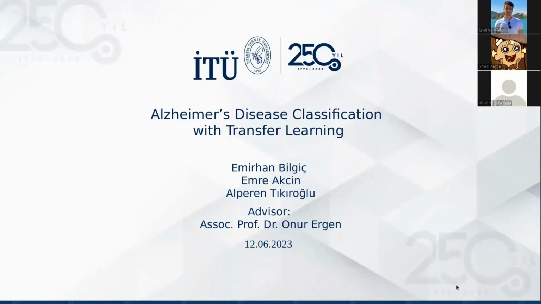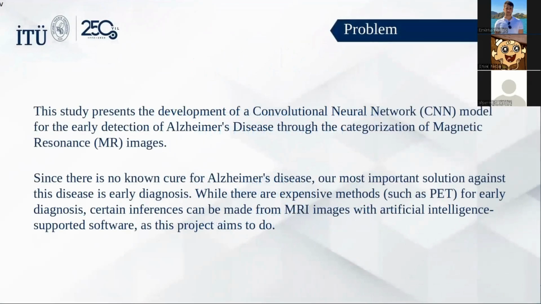This study presents the development of a CNN model for the early detection of Alzheimer's. There is no known cure for Alzheimer's. The most important solution against this disease is early diagnosis. Available solutions are expensive methods like PET.